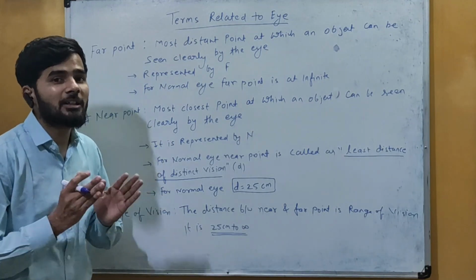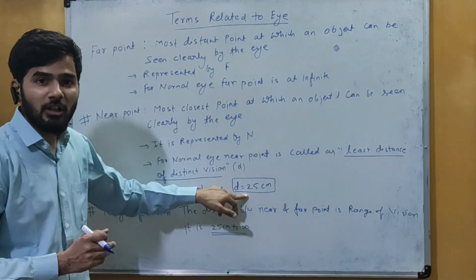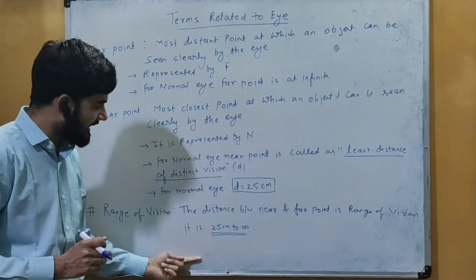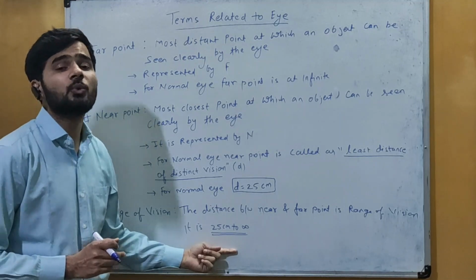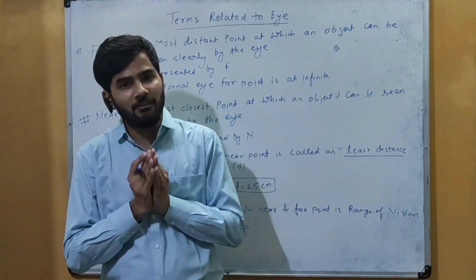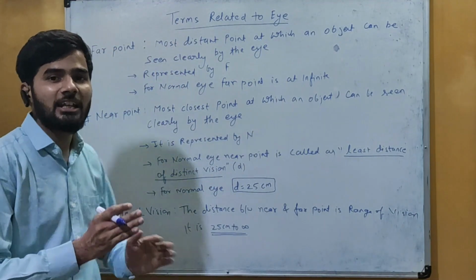Now for a normal human eye, what will be the range? The range is from the near point, that is 25 centimeter, to the far point, that is at infinite. So the range will be 25 centimeter to infinite. And if you are talking about the distance, then that distance will be infinite. So these are the three terms: far point, near point, and the range of vision.